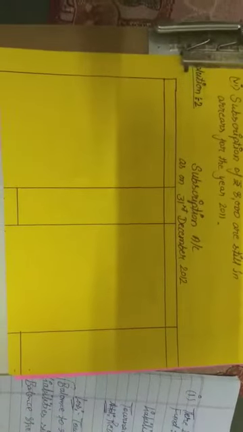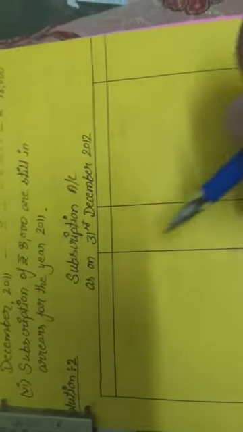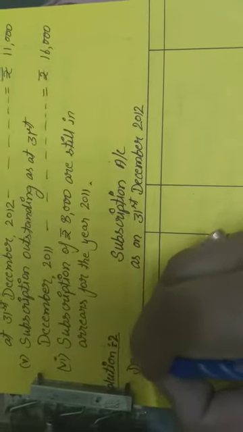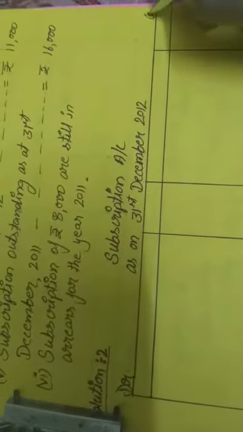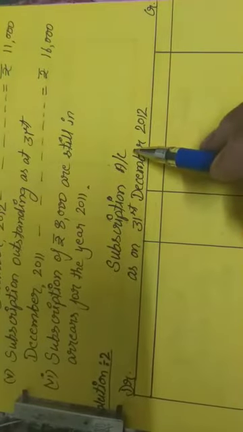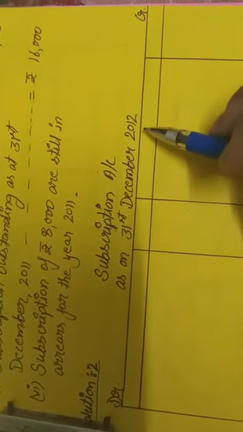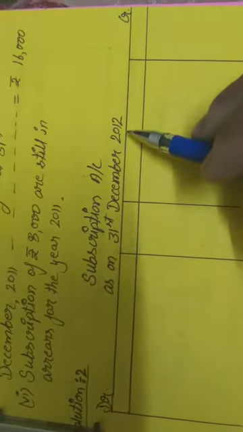It is clear? So you can see the format of subscriptions account already I have prepared for this question solution. In this format, first we have to fill this format. This is a debit side and this is a credit side. Subscription account as on 31st December 2012.